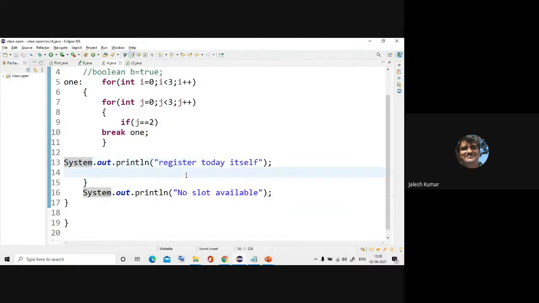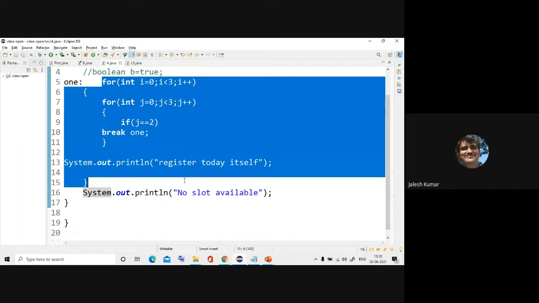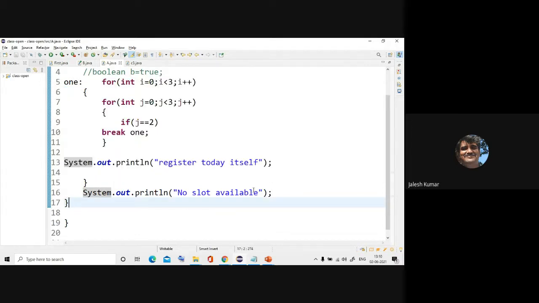Because i is equal to 0, j equals 0, nothing I am printing, is it not? i equals 0, j is equal to 1, nothing. i is equal to 0, j equals 2. So j becomes 2 means break. Break where? To 1. Then if you go to 1, what happens? You have to skip from this to this, is it not? You are skipping. Then what will you print? You will print this no slot available.